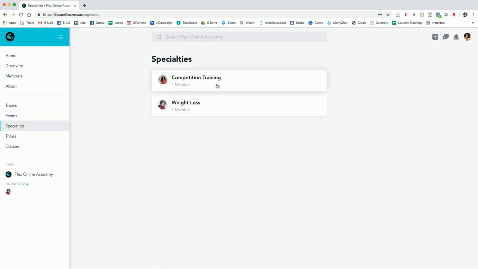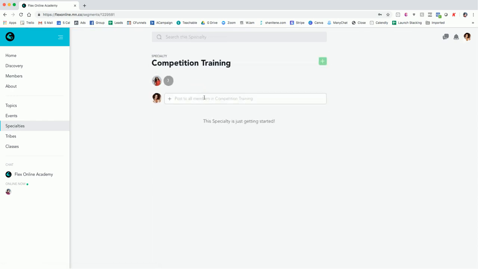Specialties, there's only 2 listed here now, but there's multiple options. Once you sign up, you will need to specify your specialty. So maybe you do weight loss, maybe you do competition training, maybe you do nutrition, whatever your specialty is, you will want to list it there. And then these specialties are sub-tribes, right? So you can engage with people who have the same specialty as you.